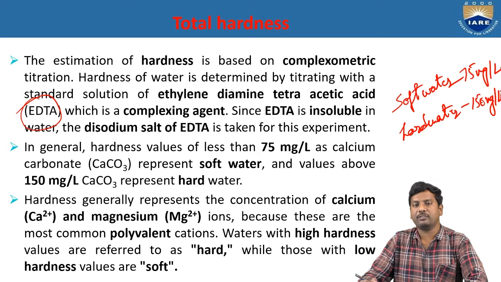The sample of water which can give lather with soap is called soft water. At the same time, the sample of water which cannot give lather with soap is nothing but hard water.